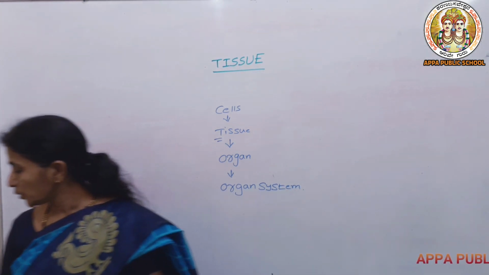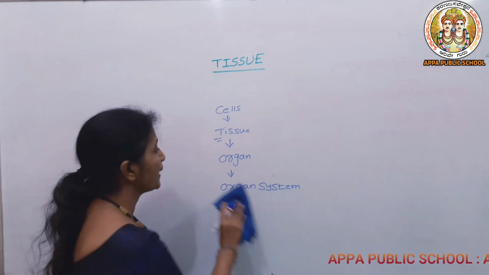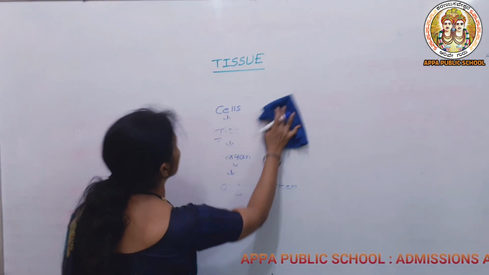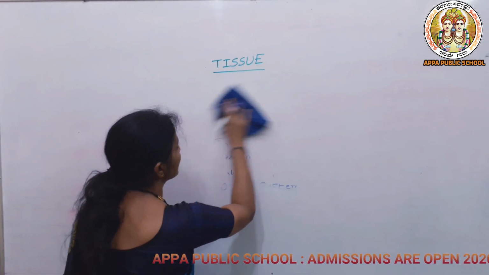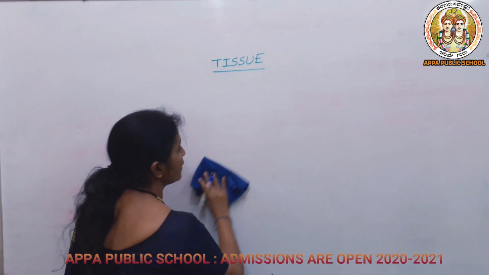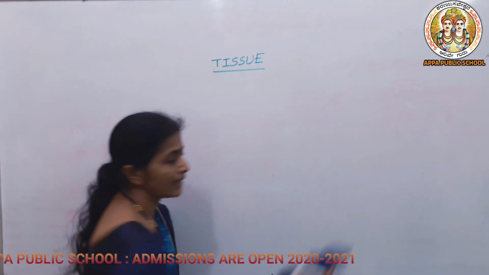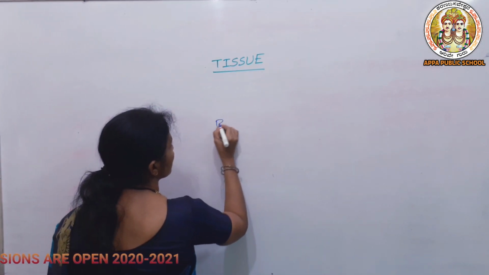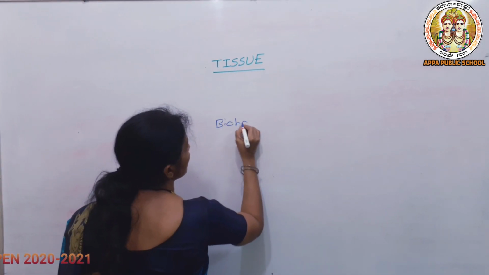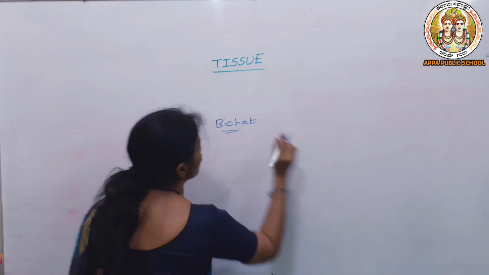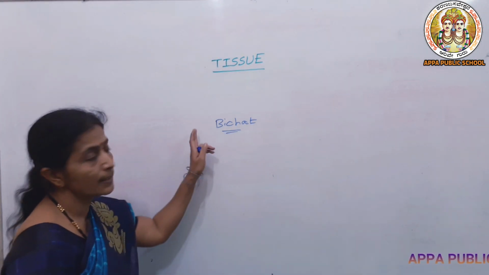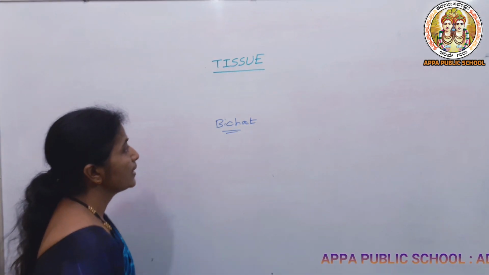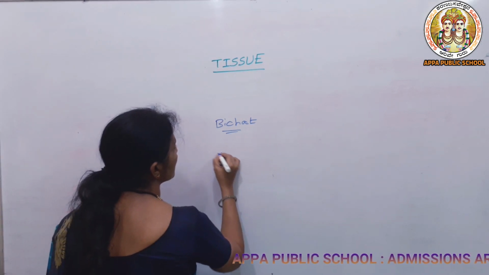The tissue is mainly classified depending upon their origin, from where it is originating. The word tissue was coined by Bichat. Bichat is the scientist's name, and the tissue word was coined by Bichat.